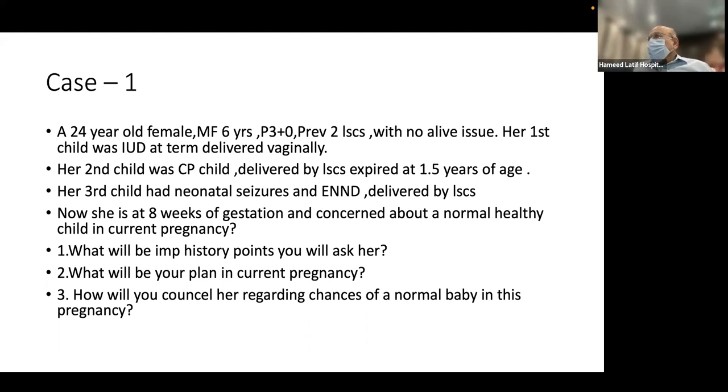Important history points will be the detailed history regarding her previous pregnancies, like exposure of drugs and toxins, maternal thyroid disorders, gestational diabetes, prenatal ultrasounds. नहीं, प्रीनेटल अल्ट्रासाउंड क्या बताएगा आपको? 3 बच्चों का उसका मसला हो चुका है. You see, it is highly unlikely that there would be a recurring factor in the management of her pregnancy. आप डायबिटीज को रूल आउट कर लो, but does diabetes lead to CP and neurological problems like this?